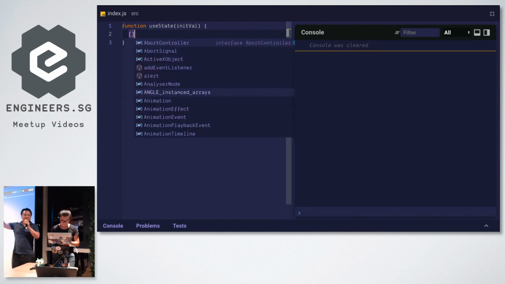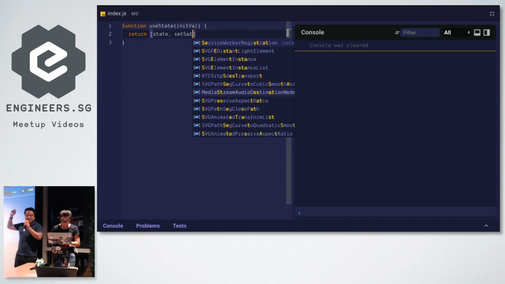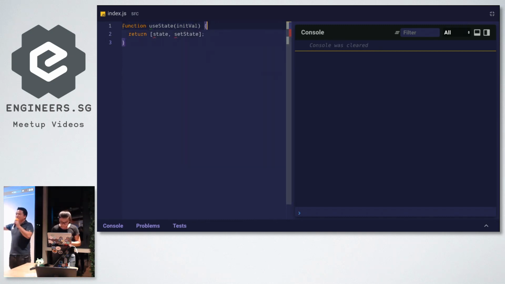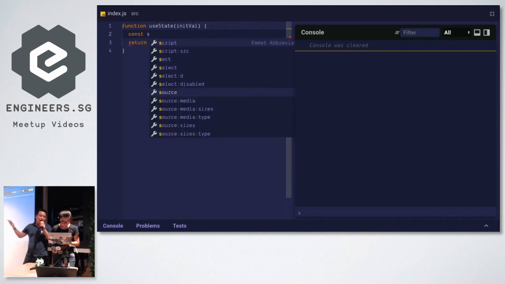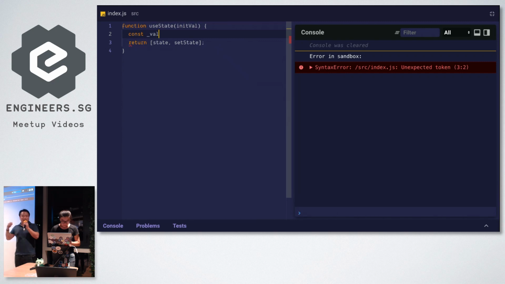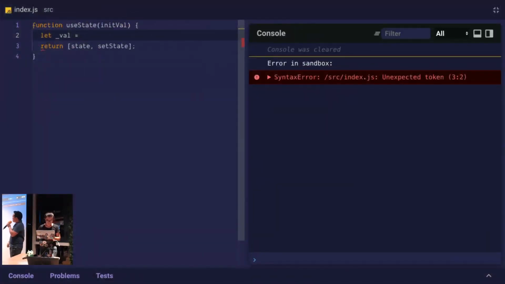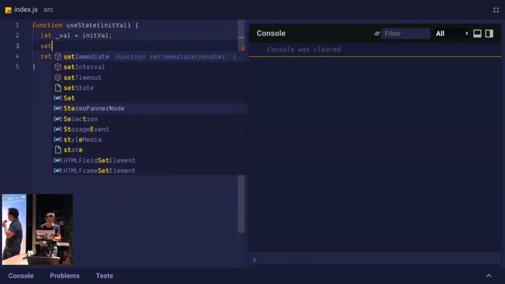Anyone? An array of state and setState. Excellent. Let's define them. In hooks we want this idea of stateful functions, so let's define an internal underscore val variable. You should not use const, because const doesn't let you reassign to it. That's ES6 tuition for you. Let's initialize it to initVal, and also set state equal to initVal.